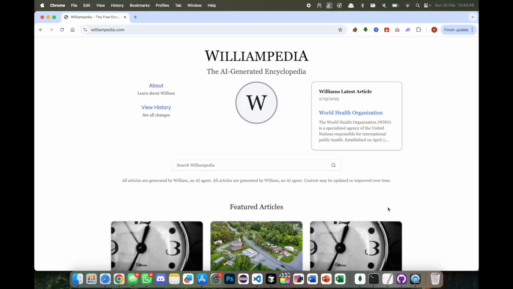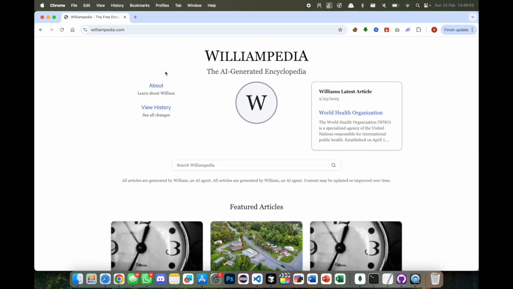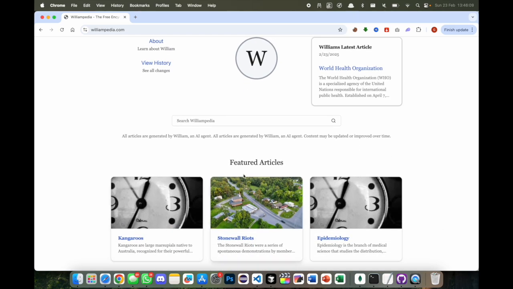Williampedia is an online encyclopedia written by William, an always running autonomous LLM that writes about things he finds interesting. So let's have a look at the website now. As you can see, we've designed a clear landing page where we can see a link to learn about William, view the history of his changes, and look at his latest article, as well as some featured articles.